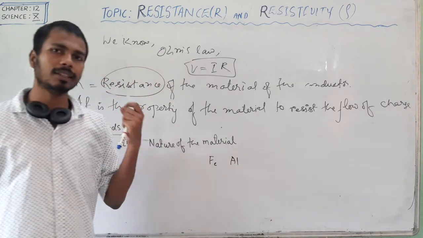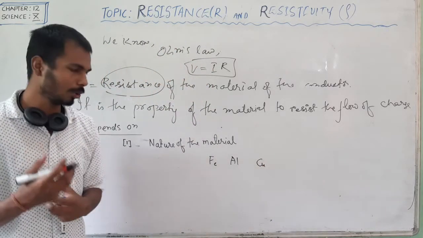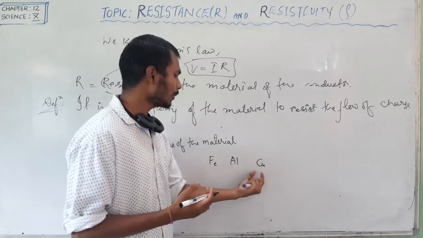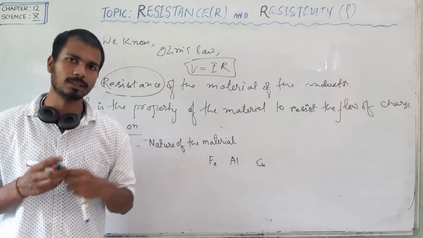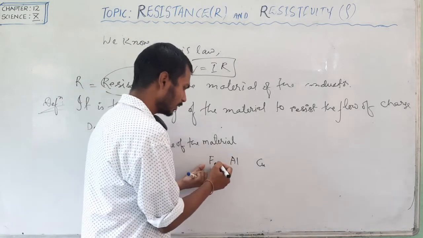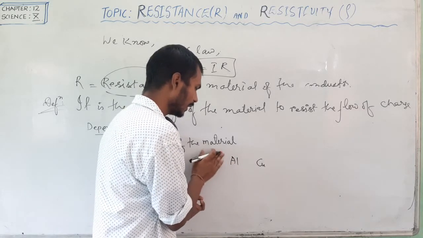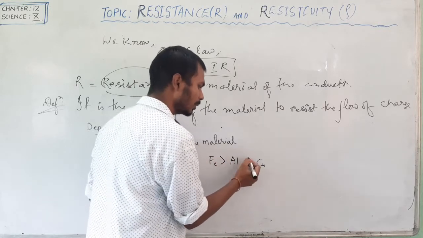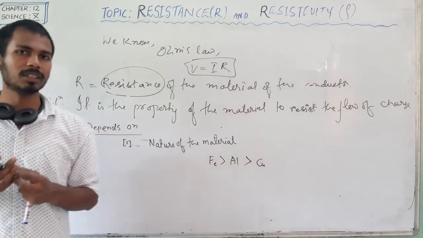The resistance of aluminium is different from the resistance of copper. We generally use copper and aluminium because their resistance is very low compared to iron and other materials. This means the resistance of iron is greater than aluminium, and the resistance of aluminium is greater than copper. Silver is the best conductor.